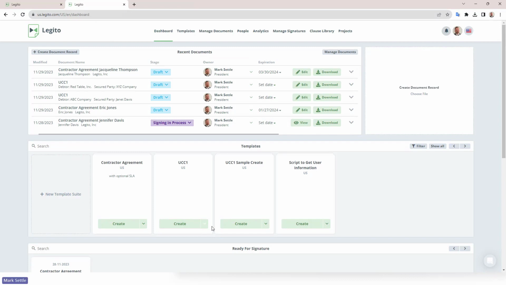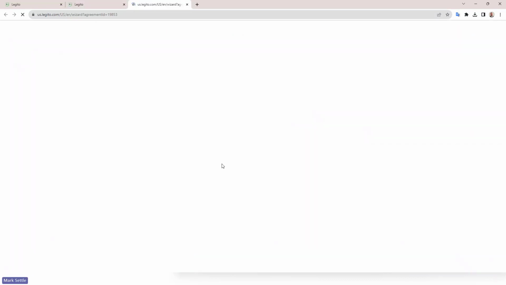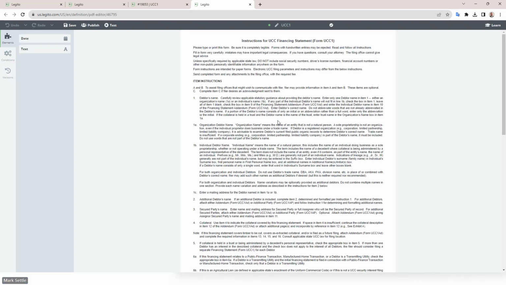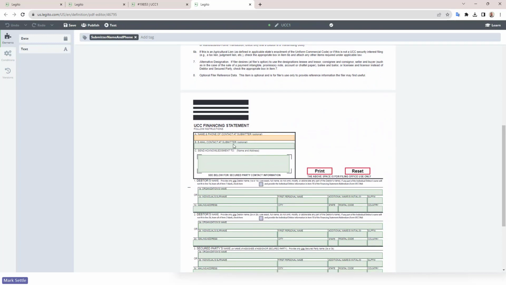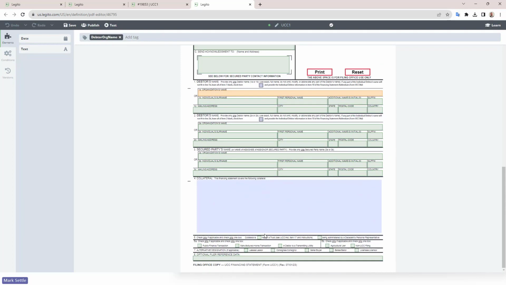All right, so now let's open up the completed one. I'll take a quick look at how those tags look in a completed fashion. So here you can see I've applied all of the tags. If we click in these fields, you can see there's tags applied to all of these to get the information to come through. I did want to point out some of these checkboxes down below just so you can see how that works. Checkboxes in a fillable PDF are typically grouped together. So these happen to be grouped together because it's check one only. And so Legito can pick up that functionality.